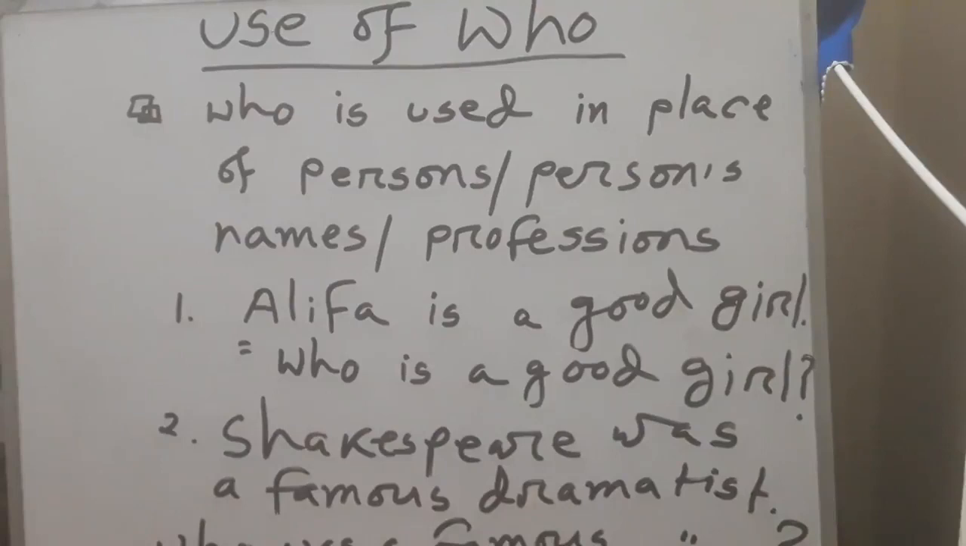I have written on the board, Alifa is a good girl. So, Alifa is the proper noun, a name of a girl. In place of Alifa, we can use who. So, the answer of the first question is, who is a good girl? In the second sentence, I have written, Shakespeare was a famous dramatist. Do you know who is Shakespeare? Actually, Shakespeare was a dramatist in English literature. So, what will be the answer of the second question? Who was a famous dramatist?